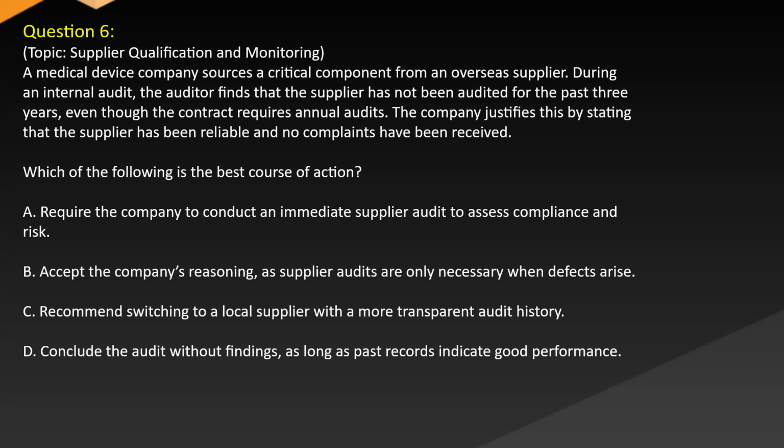A. Require the company to conduct an immediate supplier audit to assess compliance and risk. B. Accept the company's reasoning, as supplier audits are only necessary when defects arise. C. Recommend switching to a local supplier with a more transparent audit history. D. Conclude the audit without findings as long as past records indicate good performance.